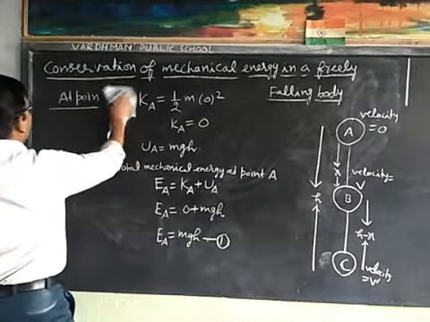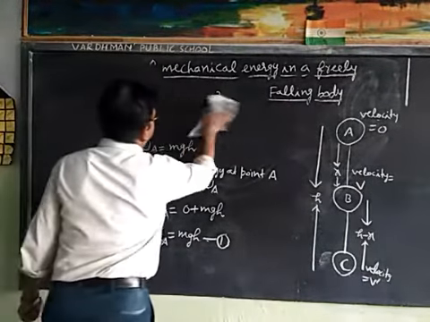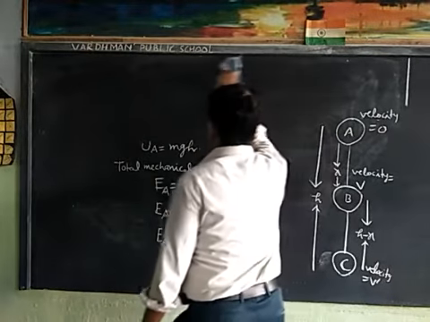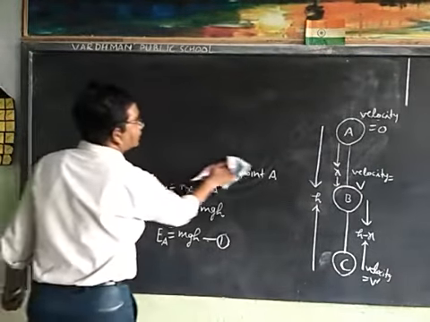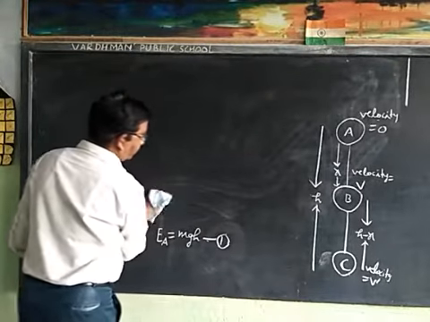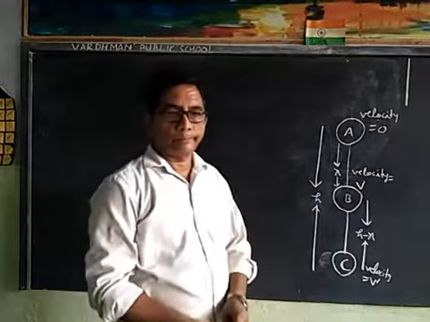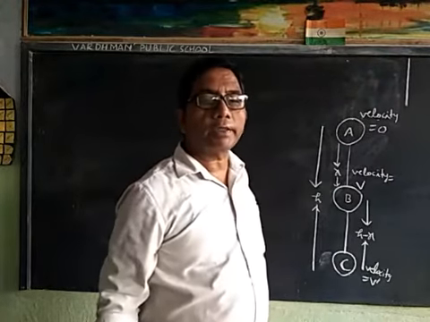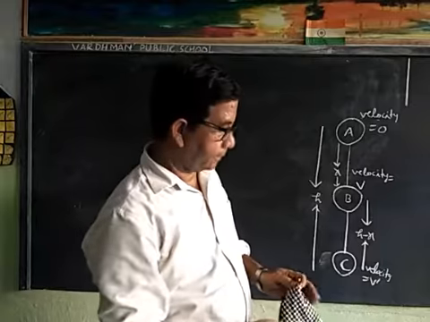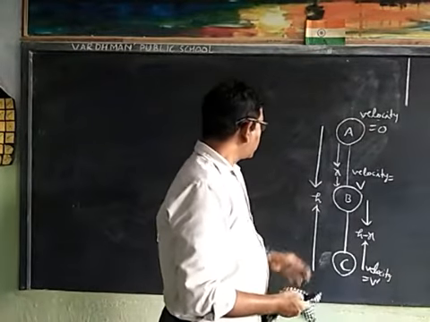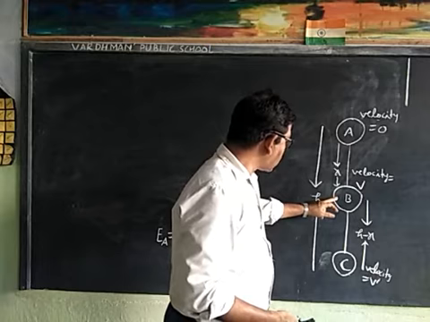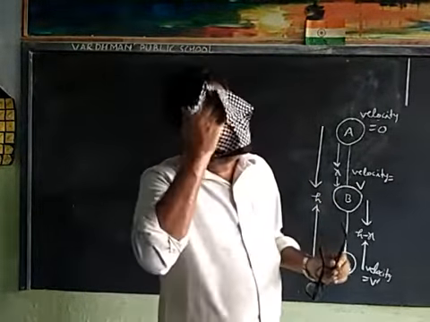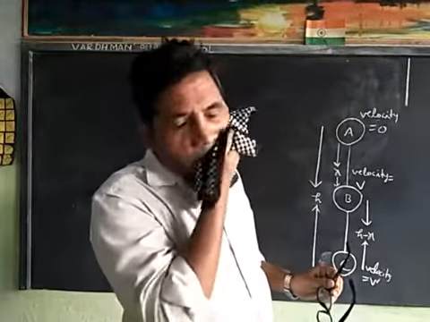Now we will find total energy at point B. Suppose the body falls through height x and reaches point B, where its velocity is v.